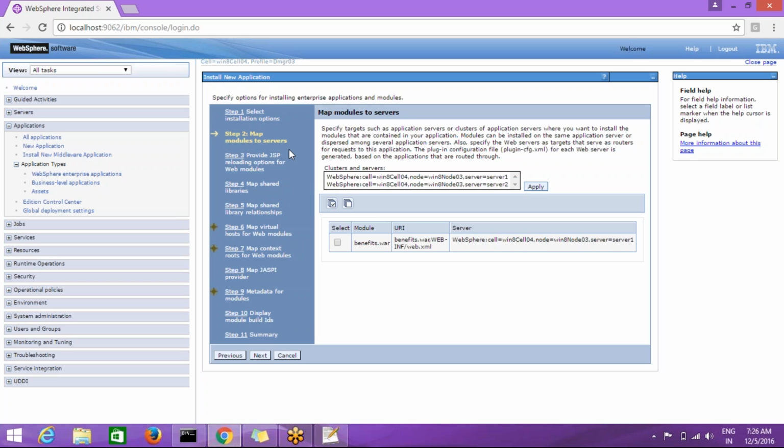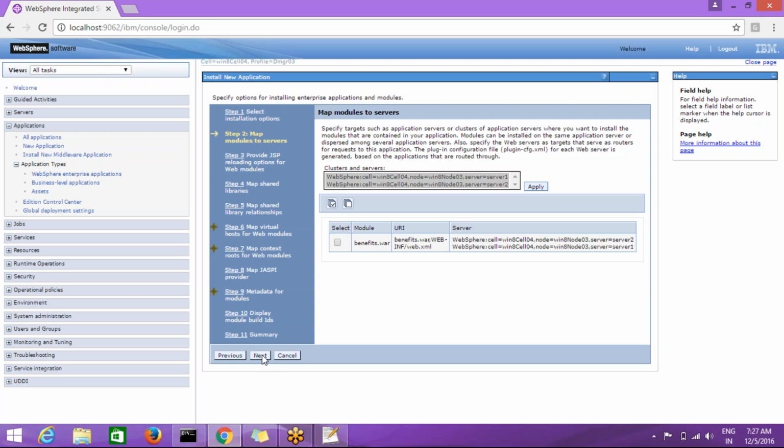Okay, here in step 2 we have to map this application to the server. So we need to select which server we are going to deploy to. Here I have two servers, server 1 and server 2. Only two servers I have. I'm going to target this application on both the servers. I'm going to deploy on two servers, not one. I'm selecting two servers and clicking on apply.